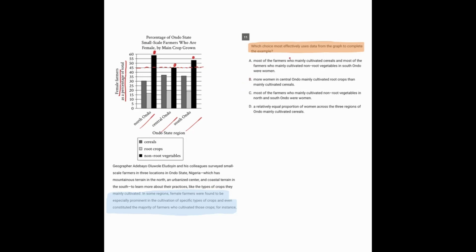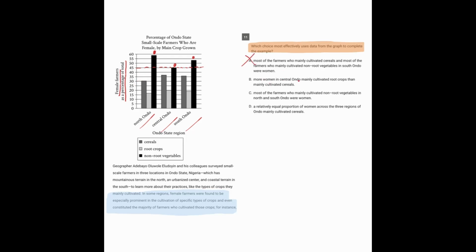So let's look at the answer choices. A says most of the farmers who mainly cultivated cereals and non-root vegetables were women. I would say for non-root vegetables, which is the darkest bar that we mentioned, that would be true. But for cereals, no. For instance, right here, we have 30%, which is not going to be the majority. The majority is going to be more than 50%. So we can get rid of A.